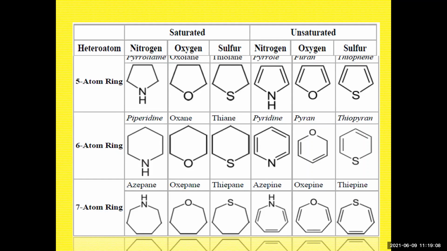Now let's go for the unsaturated ring. The nitrogen-containing 6-membered ring is pyridine. For oxygen, it is known as pyran, and for sulfur, it is known as thiopyran. Now, for the 7-membered ring, saturated, nitrogen it is azepane, oxygen is oxepane, and thiepane. Whereas the unsaturated ones are known as azepine, oxepine, and thiepine. So these are the nomenclature according to the ring size and the heteroatom, with a single heteroatom. Only 1 heteroatom. This is the nomenclature which you have to remember.